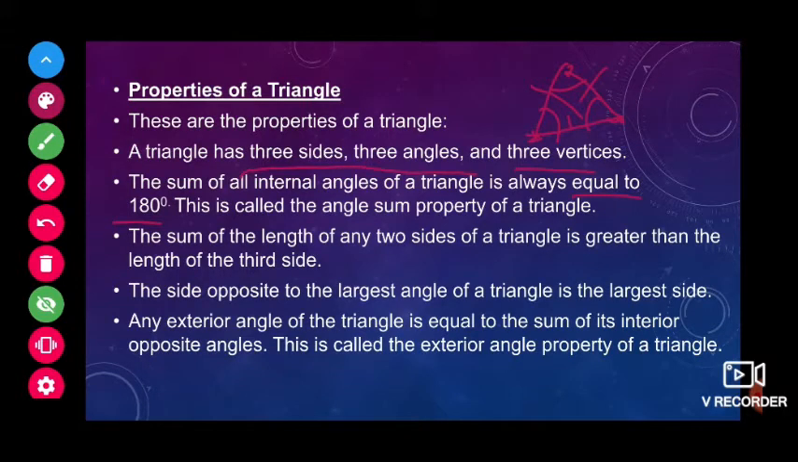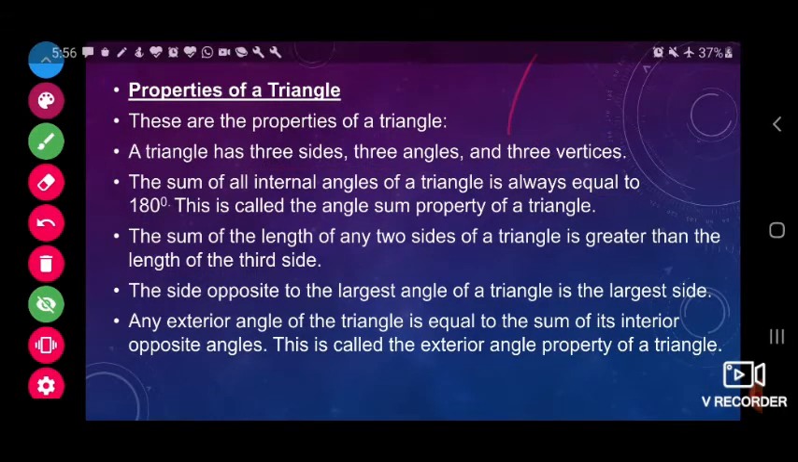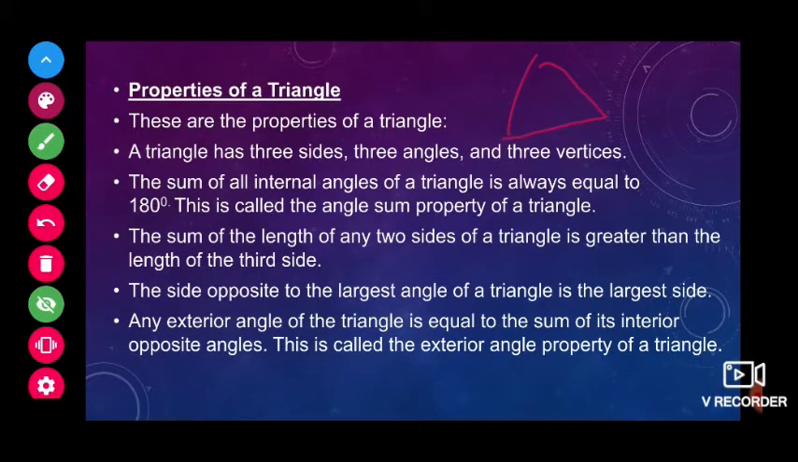Next, the sum of the lengths of any two sides is always greater than the third side. If we take any triangle and add two side lengths, the sum should always be greater than the third side. If not, then it cannot form a triangle. Please keep it in mind.